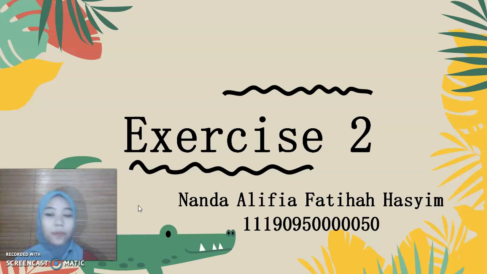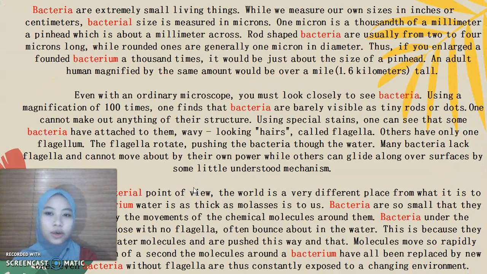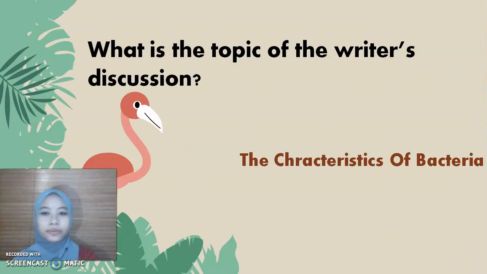And now I'm going to answer some questions in exercise 2. So this is a text in exercise 2 and there are some questions about this text. The first question is, what is the topic of the writer's discussion? In my opinion, the topic of the writer's discussion is the characteristics of bacteria.